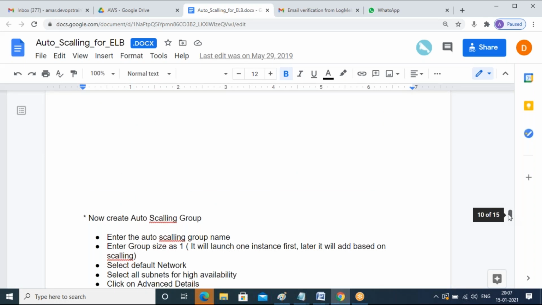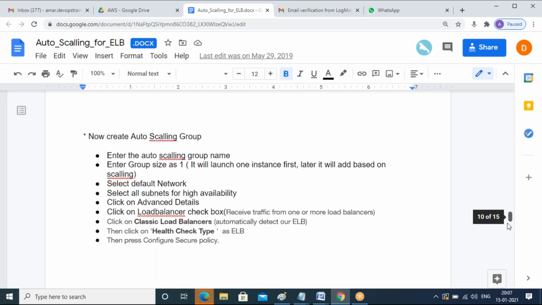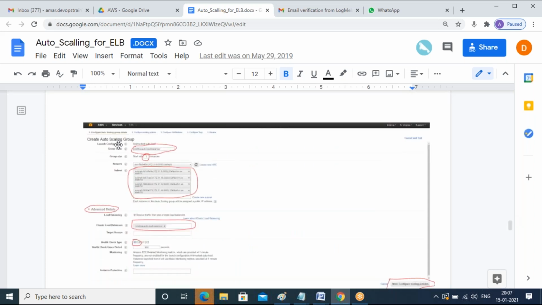It is just saying in which subnet you want to create. Maybe as of now, no need to select. It's not mandatory. This subnet option is for when you want to create in a particular subnet, maybe some availability zone. In that case, you need this option.